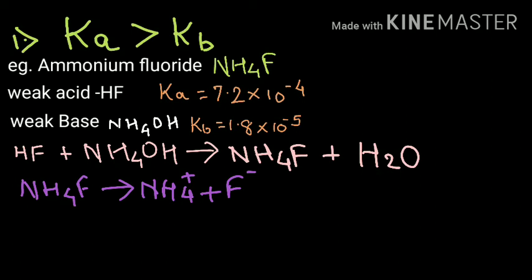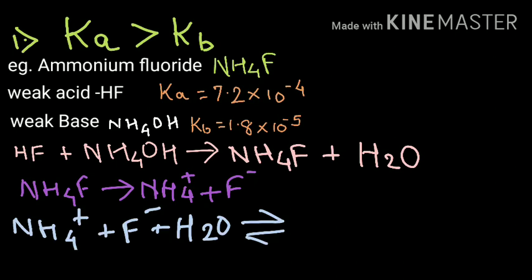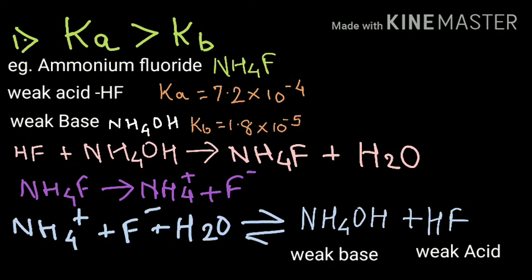Now let us see how the salt hydrolysis reaction takes place. Salt hydrolysis means you are going to take NH4F along with water. Let us now see how the reaction is going to take place. So you take NH4 plus cation and F minus anion and treat it with water. On hydrolysis it is going to give you NH4OH plus HF. Now NH4OH is the weak base, whereas HF is the weak acid.